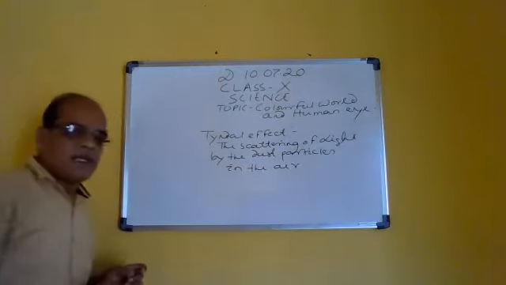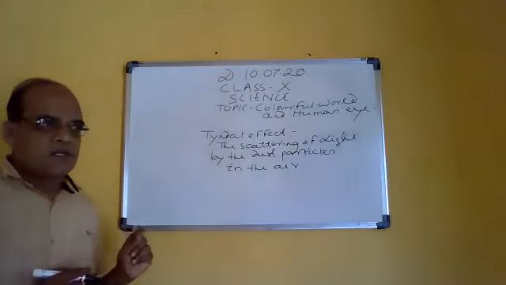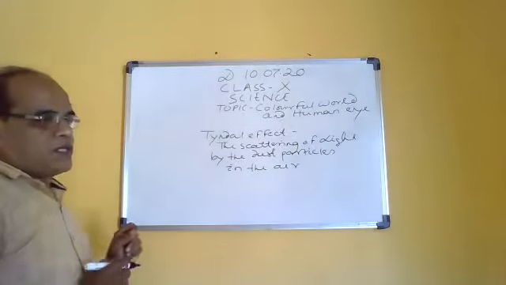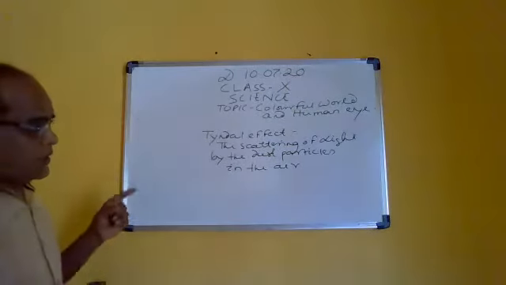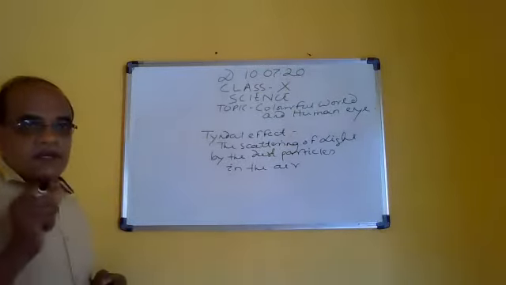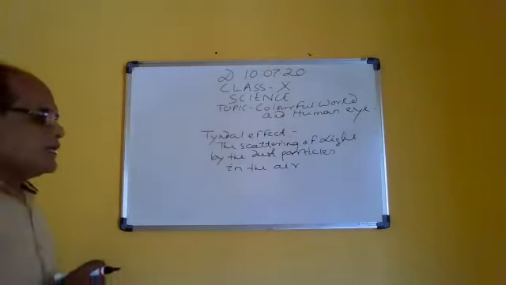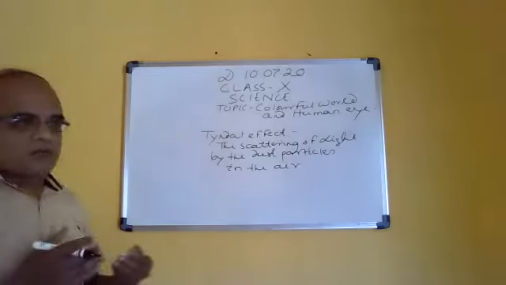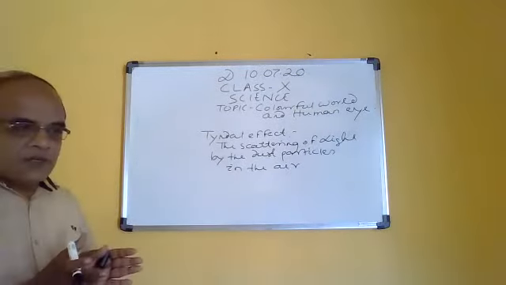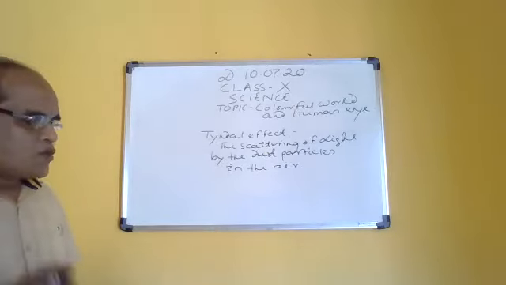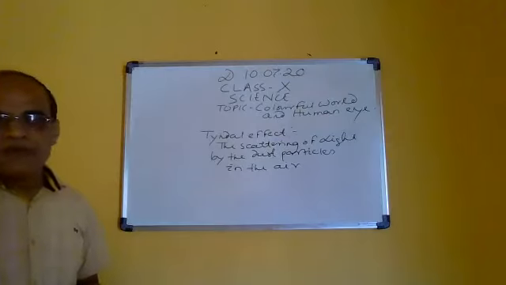As you know, in the ninth class there are three types of solutions: the homogeneous solution, the colloidal solution, and the suspension. In a colloidal solution, what happens? The colloidal particles are larger than the light particles, so they will scatter the light. They obstruct the path of the light, so it deviates from its path. For that reason, the path of the light becomes visible.